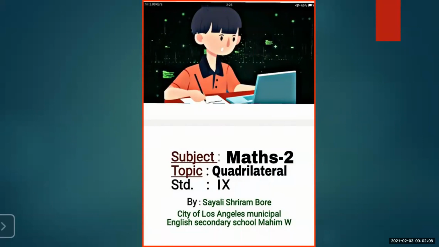I know you must have noted down before, but again you can note down as it will be a revision. Concentrate on the points which I am going to discuss, because on these points itself we are going to see what kind of MCQ, activity based, or 1 mark, 2 mark questions can be asked. So let's start with our topic.